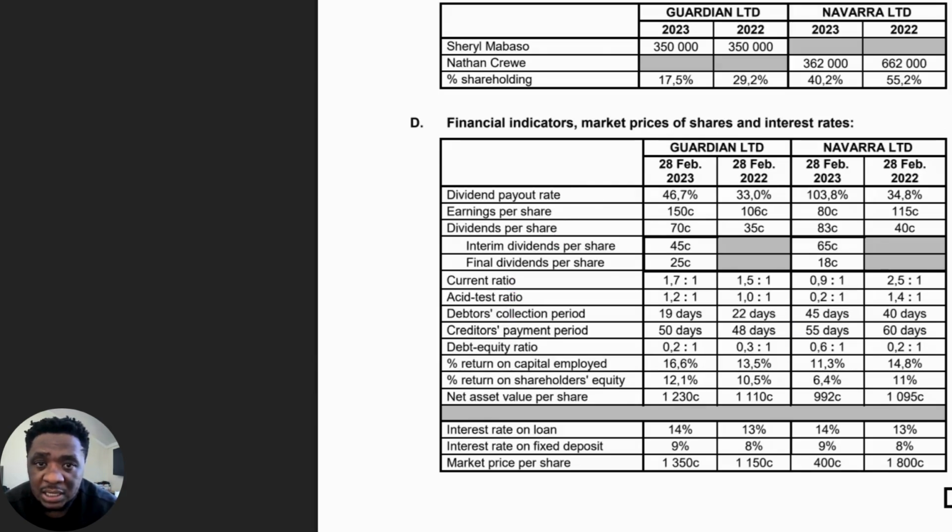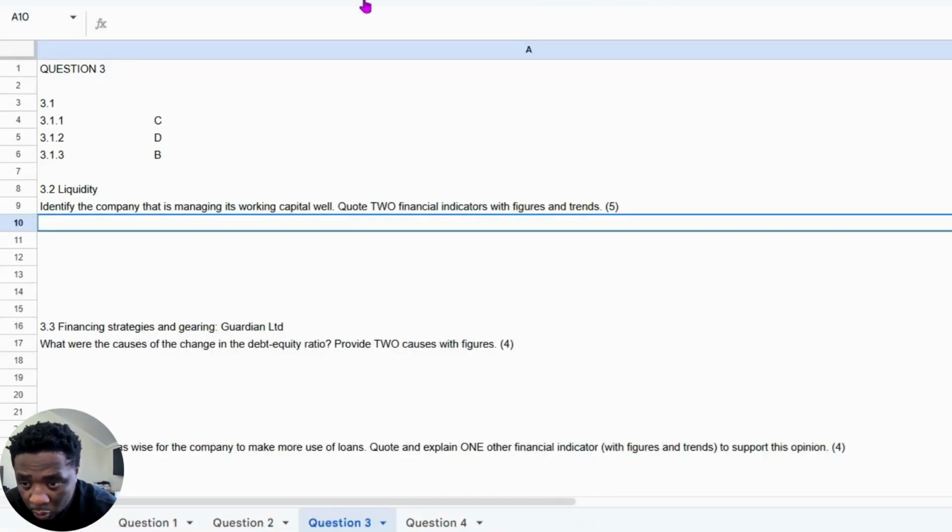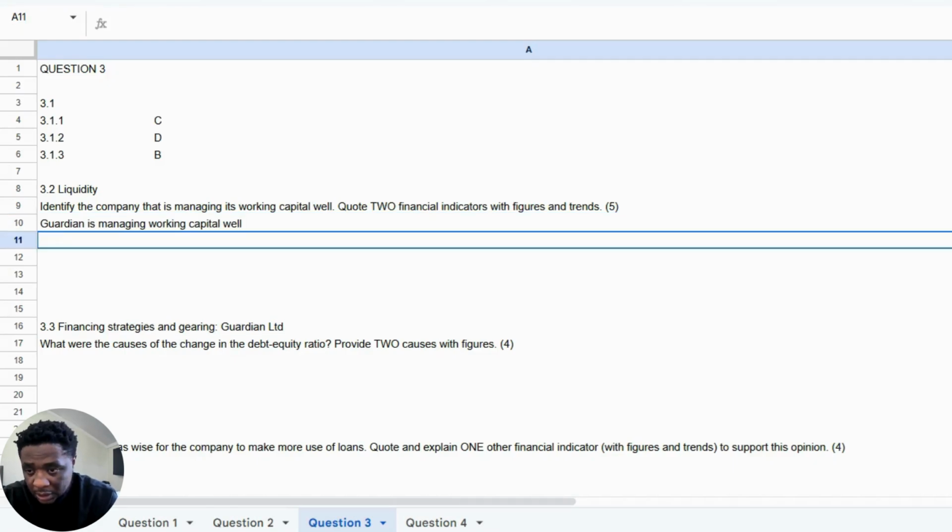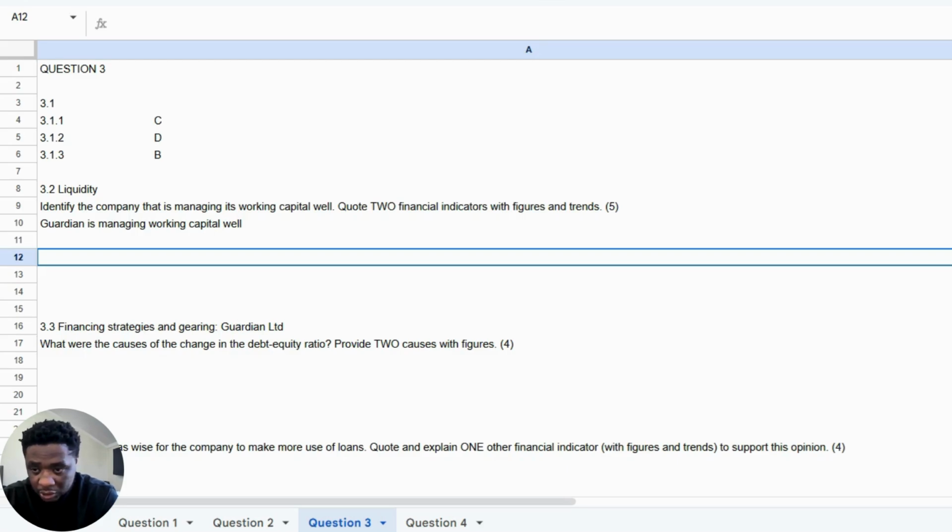So, we're going to answer this question by saying, okay, cool. We're going to identify the company that is performing better. So, Guardian is managing working capital well. And then we're going to quote the ratios.